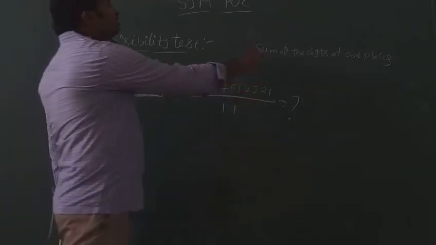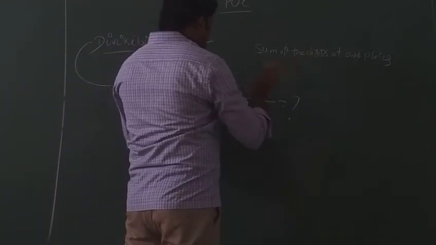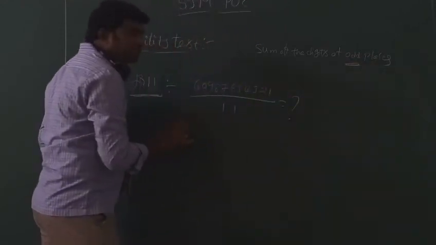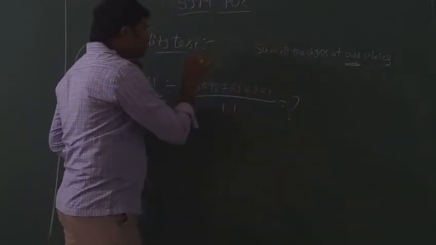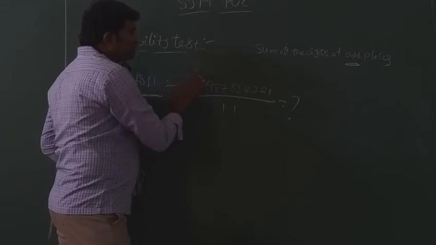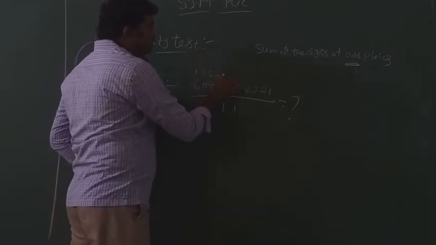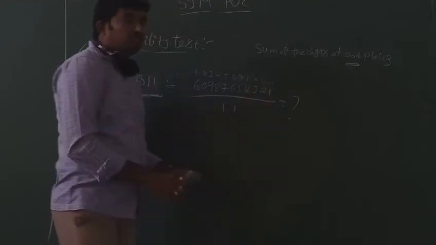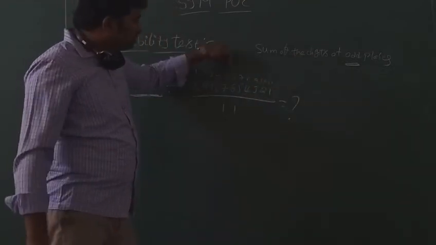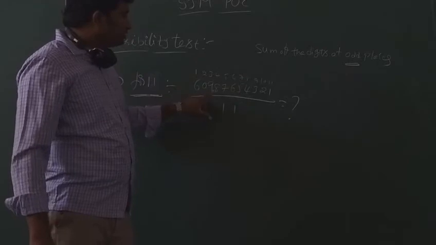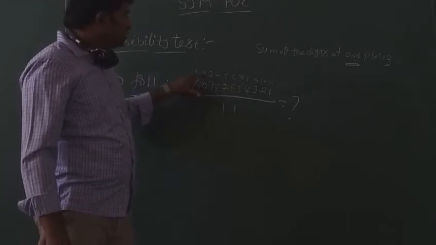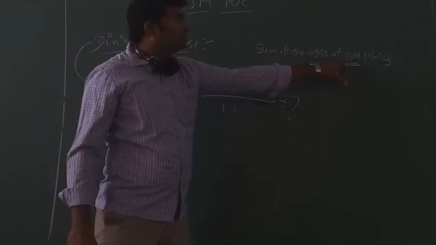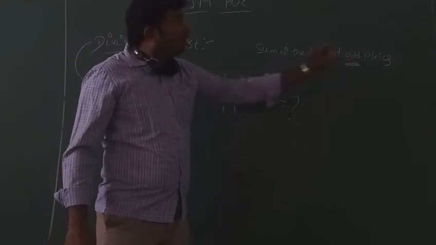Condition: sum of the digits. We are going to add digits at odd places. Odd places means, in this whole number, first digit, second, third, fourth, fifth, sixth, seventh, eighth, ninth, 10th, 11th place. At the sixth place, 6. At the fourth place, 8 is there. At the second place, 0 is there. At the 11th place, 1 is there. So we are going to add digits at odd places.